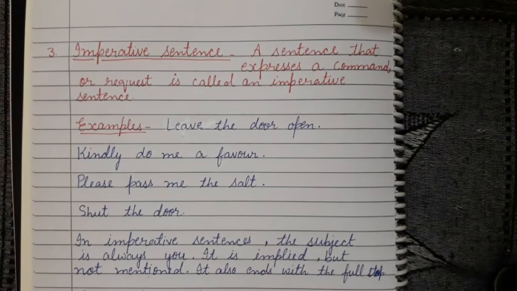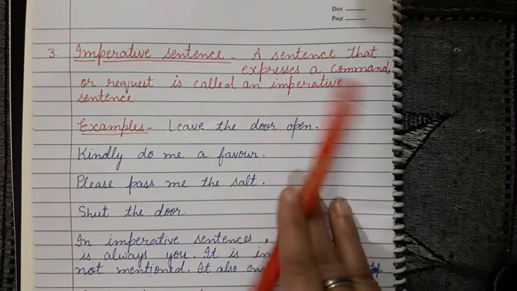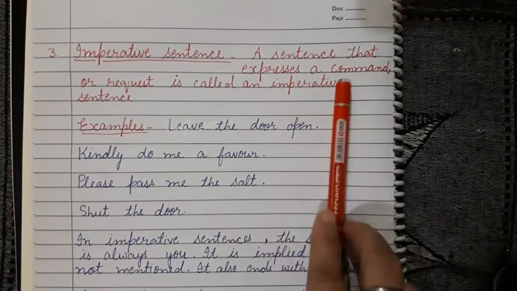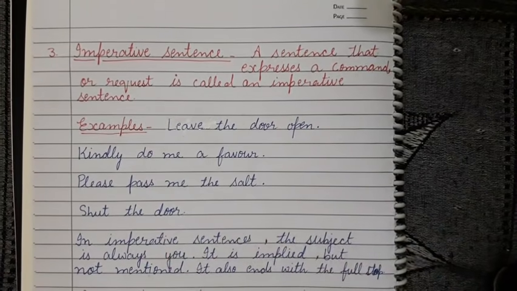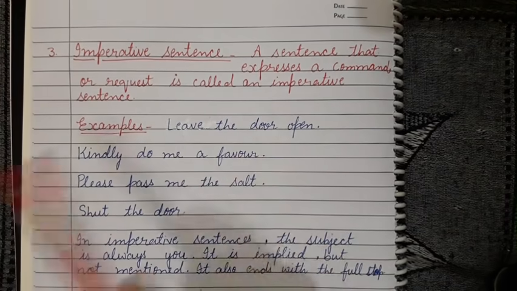So in the easy way you can just learn this definition: a sentence that expresses a command or request is called an imperative sentence.